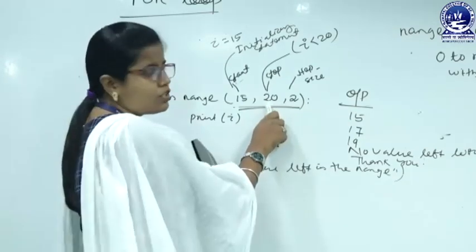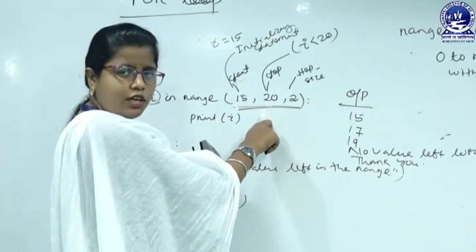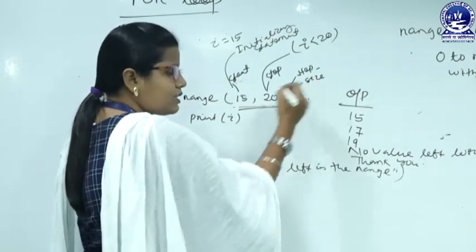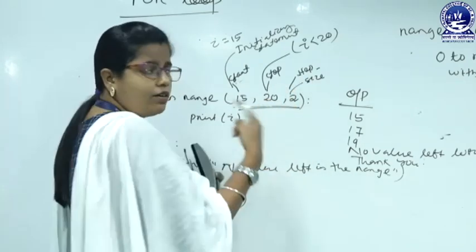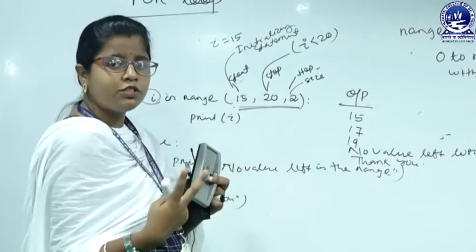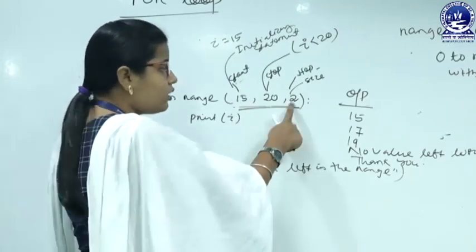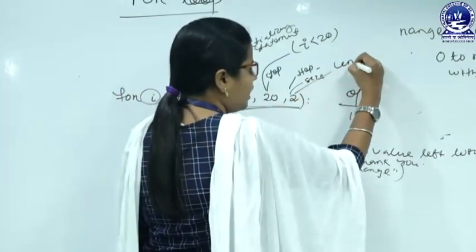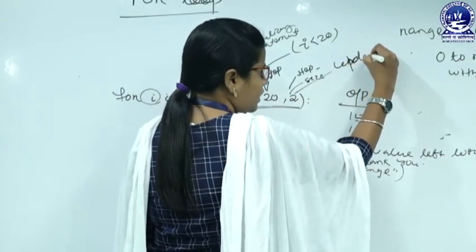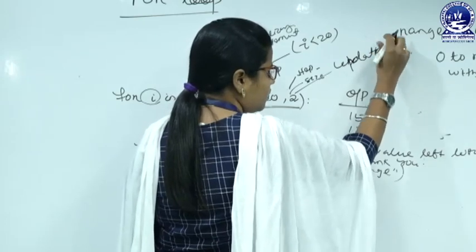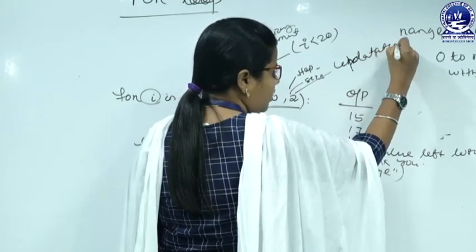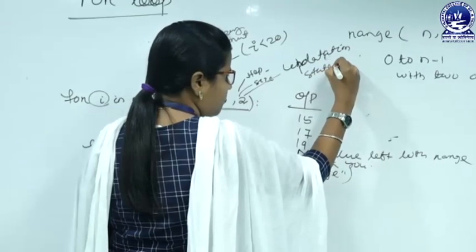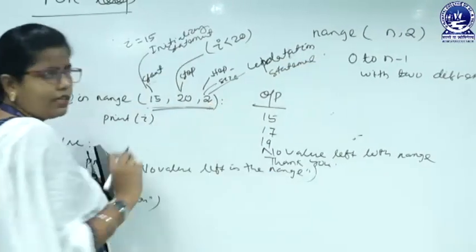So, this is the condition. The stop means this is actually the condition, and here it is the step size, the 15, then what will be printed? 15 plus 2, that is 17. That means, here we are updating the i variable. So, this is our updation statement. Here we are updating the variable.